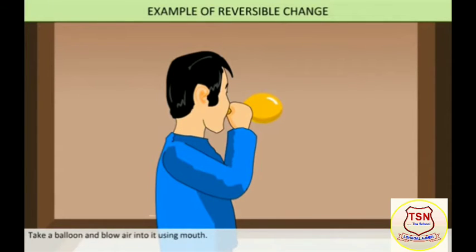Take a balloon and blow air into its mouth using your mouth. Care should be taken that it does not burst. You notice that the balloon changes shape and size. Now let the air escape from the balloon and notice it. The balloon regains the original shape. This type of change is called a reversible change.